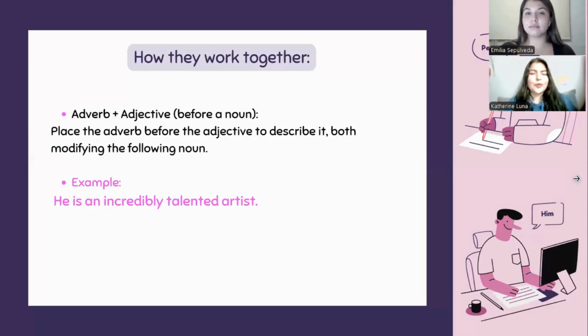And how do they work together? In this case, adverb plus adjective before the noun. Obviously, we are talking about a sentence, so place the adverb before the adjective to describe it. Both the adjective and the adverb modify the following noun, all right? For example, he's an incredibly talented artist. The adverb is incredibly and the adjective is talented, because we are describing the person, all right?